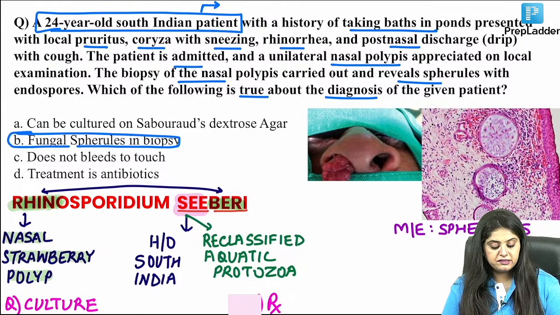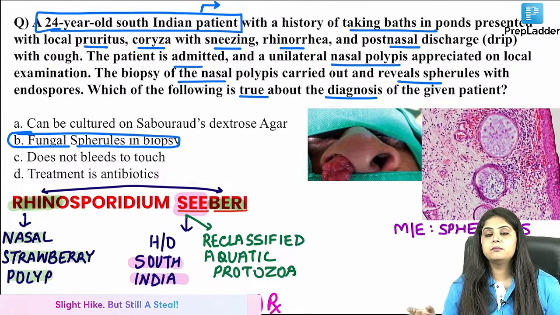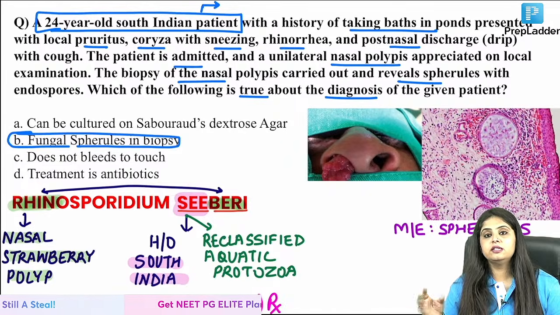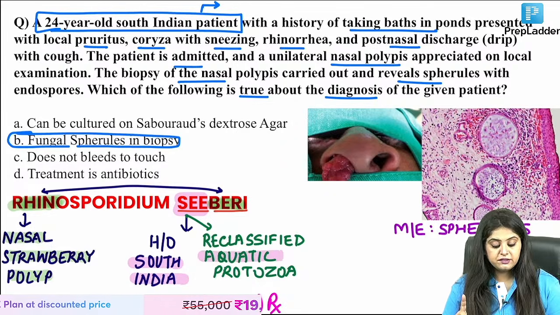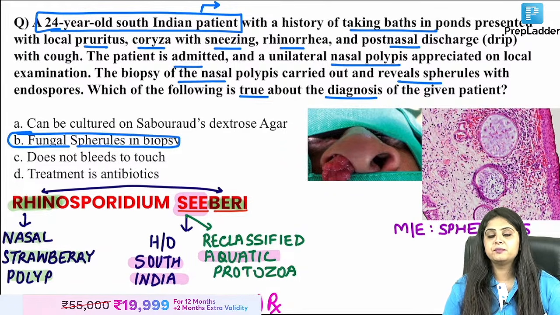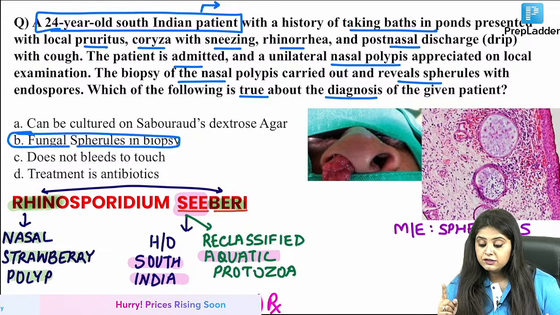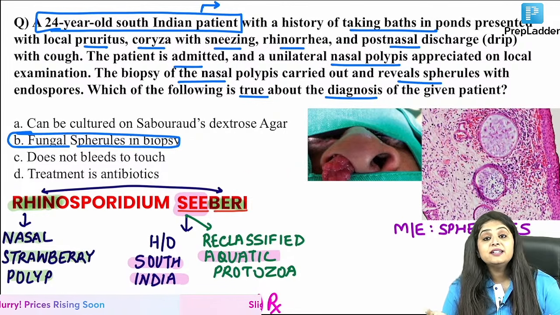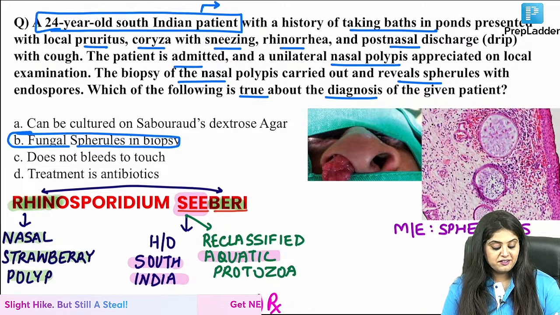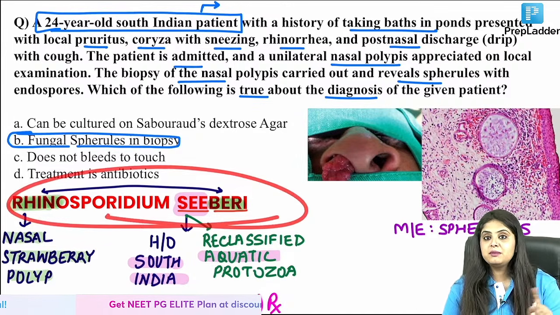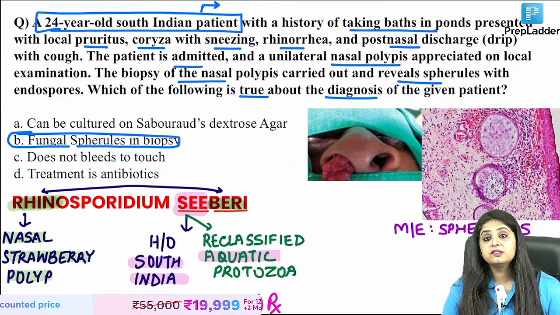Next is seeberi. Sea sounds like sea and ocean. So they will always give me a patient who's taking a bath in the pond or the ocean or the river or the lake or somewhere. So much so that now they say that this is reclassified into a sea organism. They don't call it a fungus. Now they say this is an aquatic protozoa. Someone said mycelial cells are formed and then deleted themselves, which is so right. You wrote it and then you corrected yourself, because in Rhinosporidium seeberi mycelial cells are not seen. Tomorrow I will teach you something called rhinoscleroma.